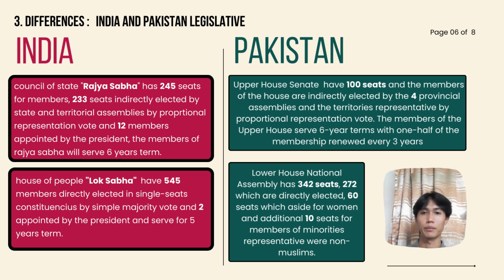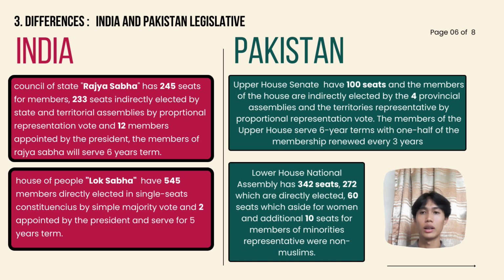They serve for a 5-year term. Pakistan also consists of 2 houses, known as the Upper House, the Senate, or Aiwan-il Balad, and the Lower House of Pakistan, known as the Qawmi Assembly. The Upper House Senate has 100 seats, and the members of the House are indirectly elected by the 4 provincial assemblies and the territorial representatives by proportional representation vote. The members of the Upper House serve a 6-year term with one half of the membership renewed every 3 years.